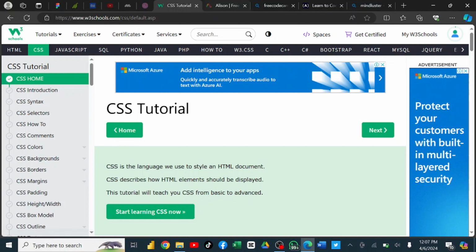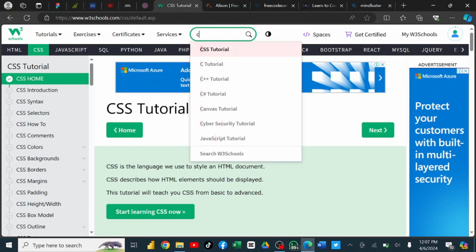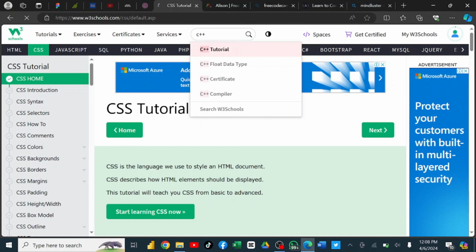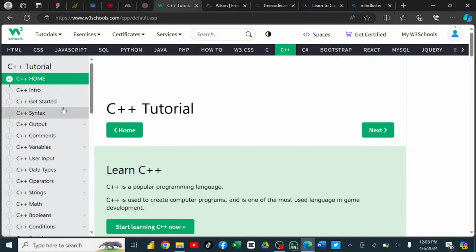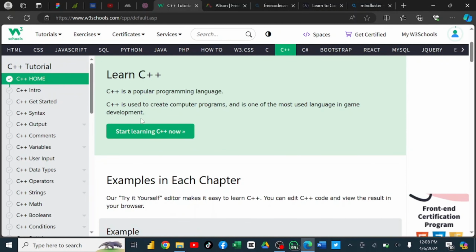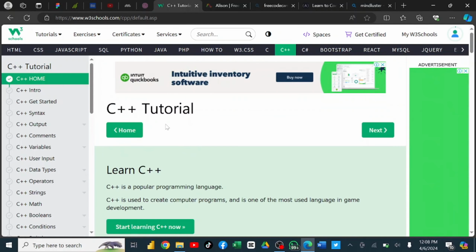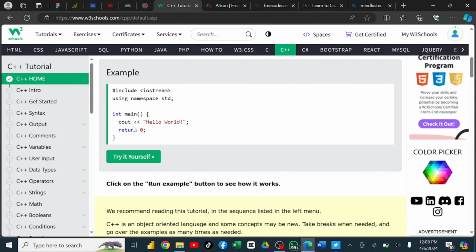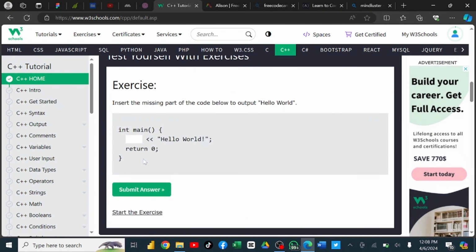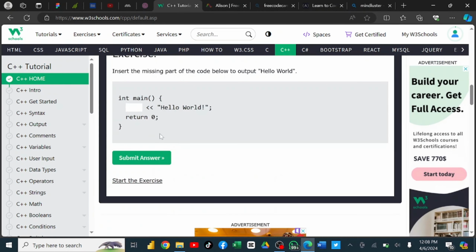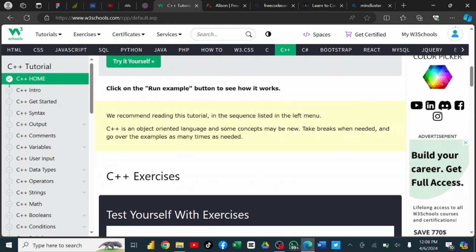You can also come over to the search button, and let's assume you want to learn C++. You can just type C++ and click on your enter button. You can actually see it's just for you to start learning C++. There's C++ here, Hello World, so you can start learning and practicing, because practice actually makes perfect.